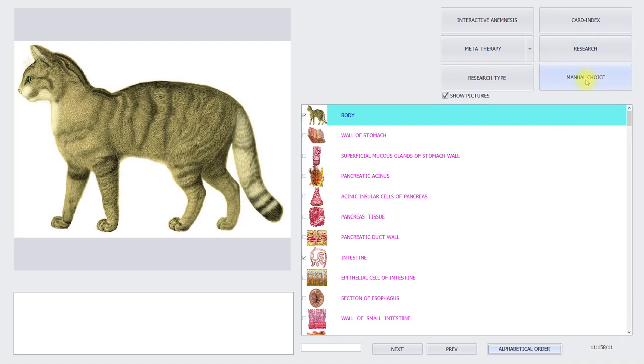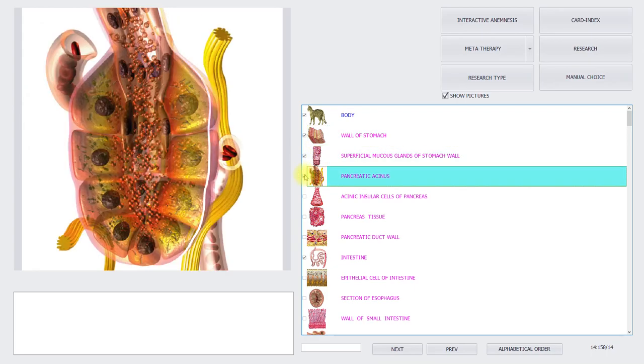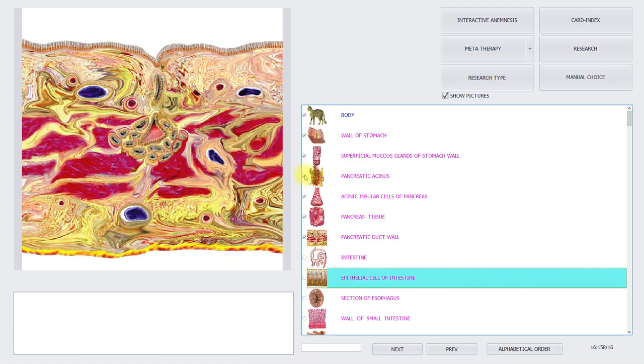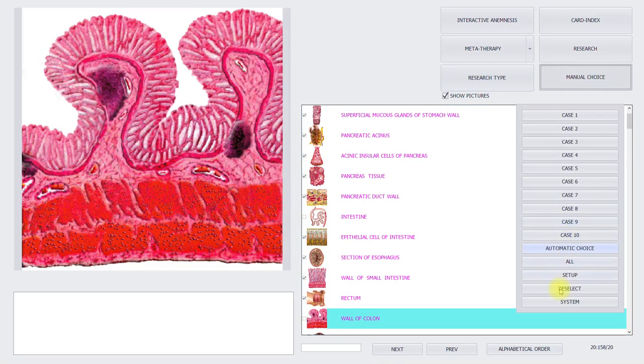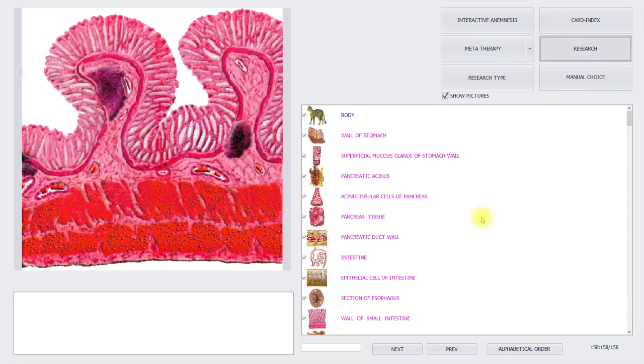With the manual choice, you can select here by a cursor, and you point it down like this with your mouse. But you can also select with your pointer down. You have 4 pointers, up, down, left, right, and when you select the pointer down and the spacebar, you can do a very fast selection, as you see. But you can also choose here all. So that's very fast. Now we go to the research mode.